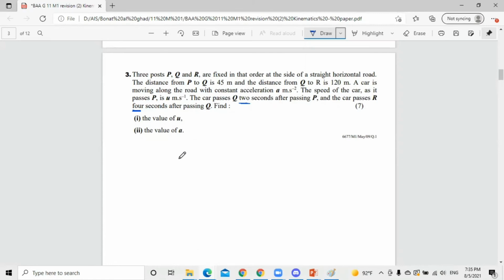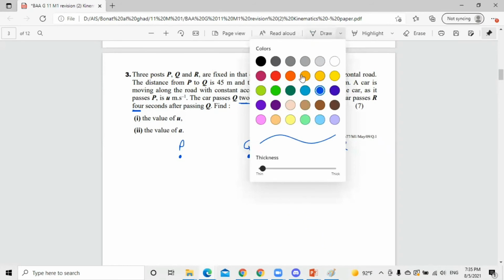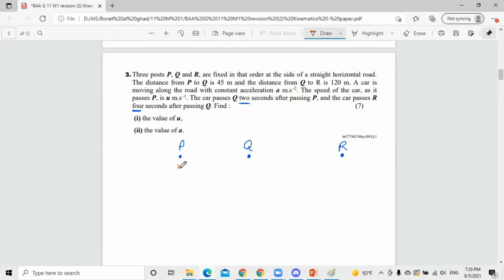Let's return back to reading the question with sketching. Always, guys, we have to sketch the drawing so we can understand what's happening here with more details. We have 3 points, P, Q, and R. First of all, the initial speed here is u, and during the whole motion there was acceleration.